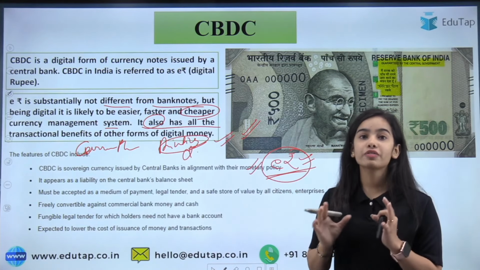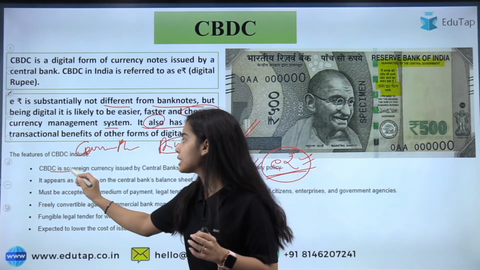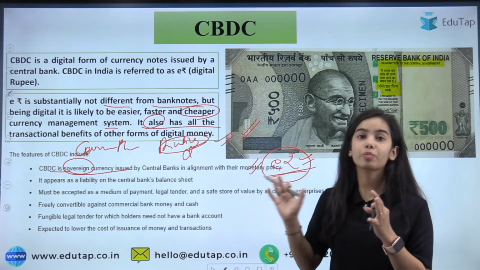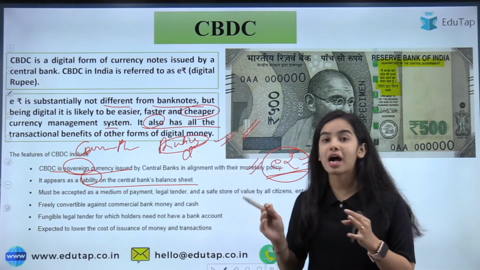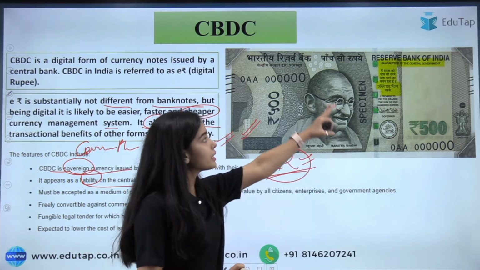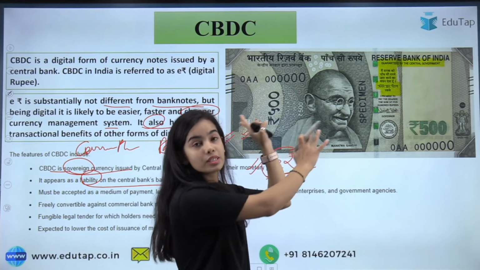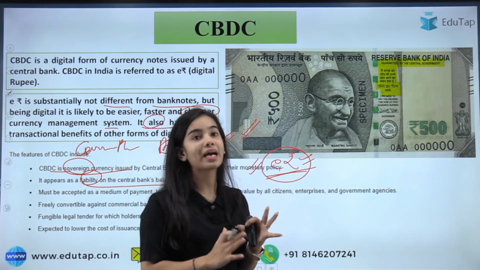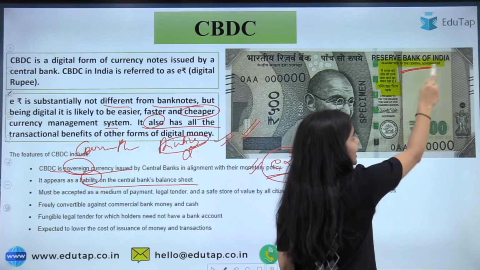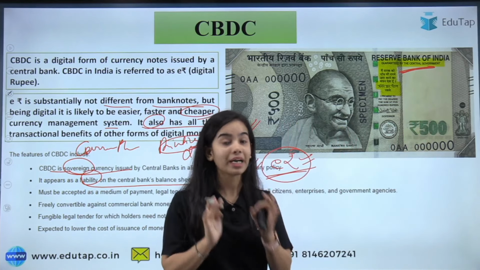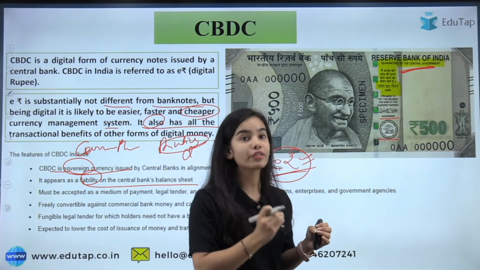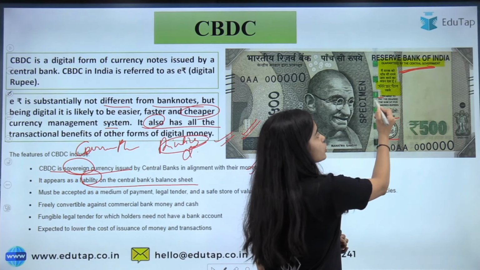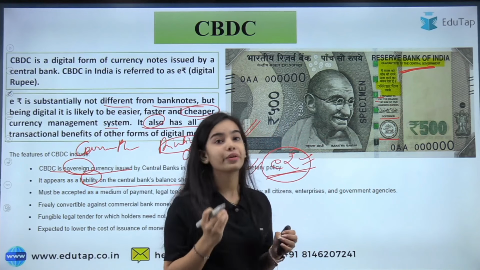Now the features of CBDC, the central bank digital currency. It is a sovereign currency that is issued by a central bank. It appears as a liability on the central bank balance sheet. Here you can see that this rupee note has been guaranteed by the central government, but the governor of the RBI is saying, I promise to pay the bearer the sum of 500 rupees.